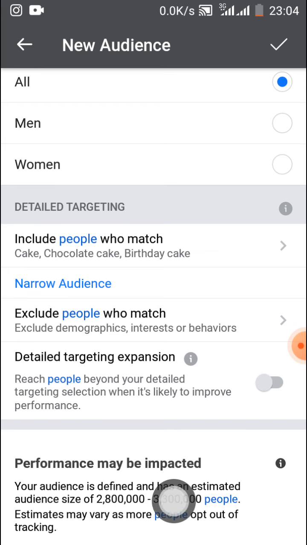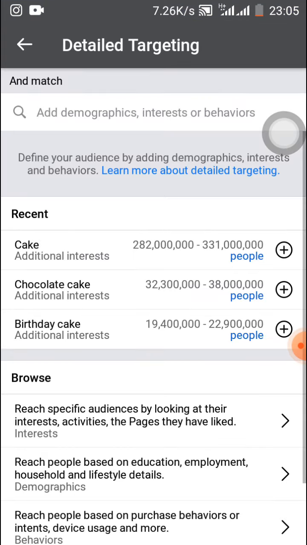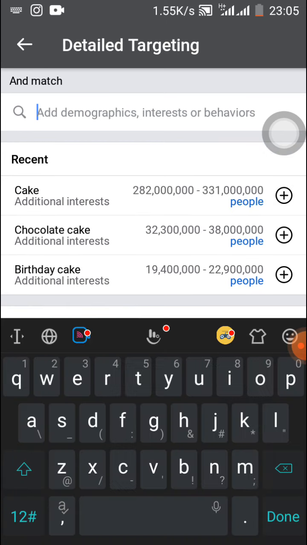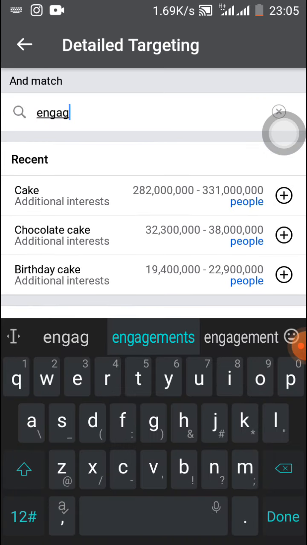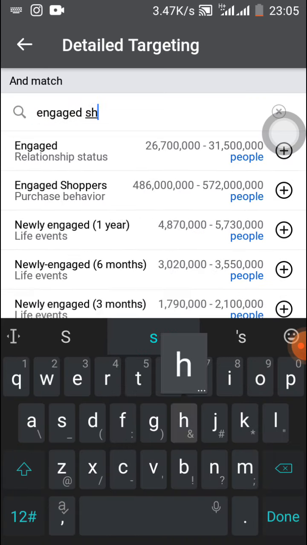You can see. Now here's another important thing: narrow audience. We're going to narrow this audience again. We don't just target cake lovers, or people who like cake. We're not looking for people who just like cake. We're looking for people who are willing to buy cake. So we click on narrow audience and we narrow it down to, let's say, engaged shoppers.